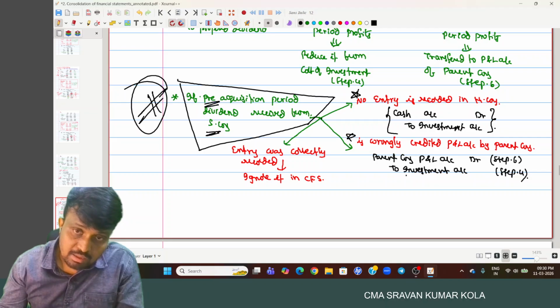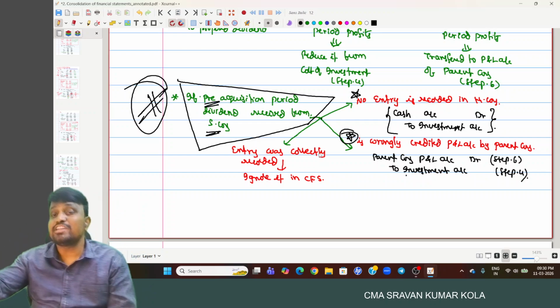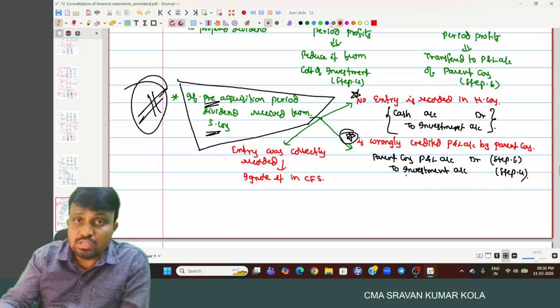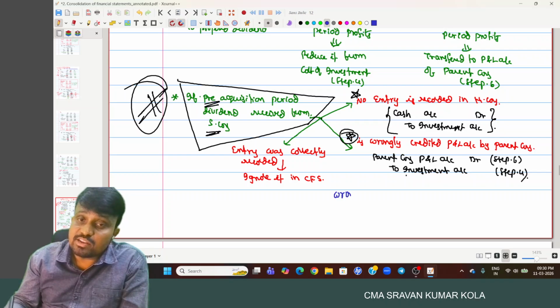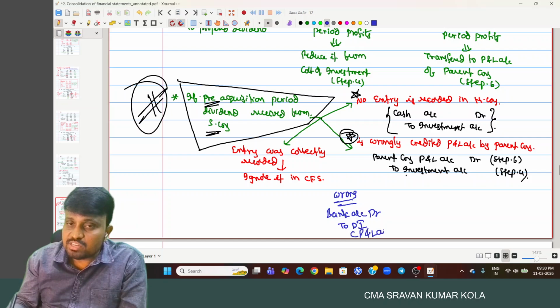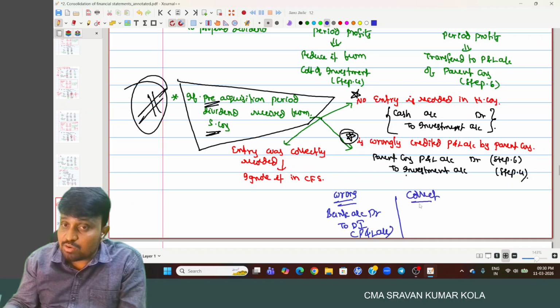For example, if the pre-acquisition period dividend received was wrongly credited to the profit and loss account, then what do we do? What is the wrong entry they recorded? Bank account debited to dividend income. The dividend income they transferred to the profit and loss account. What is the correct entry we have to record? Bank account debited to investment.